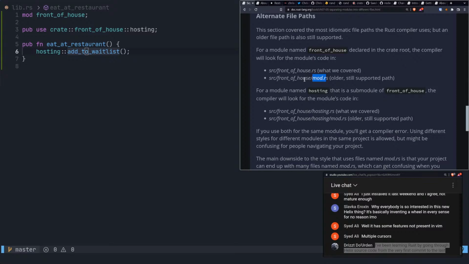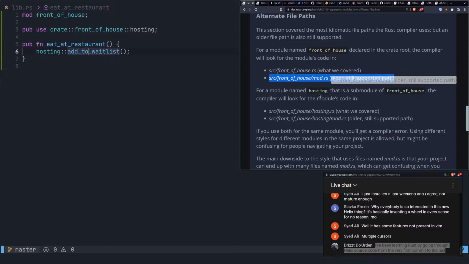I'd like to know what's old, because I noticed that they gave us these two options earlier in the book, and I'm like, all right, am I just going to see some mixture, and there's no standard idiomatic way to do things, and it's just going to be a mess? Or does this mod thing actually provide anything useful? But it looks like this is the new, better way. This is the way that you want to do it, and this is kind of legacy.